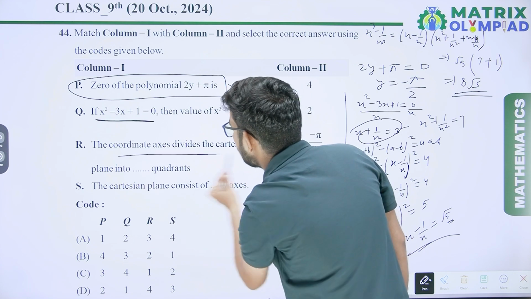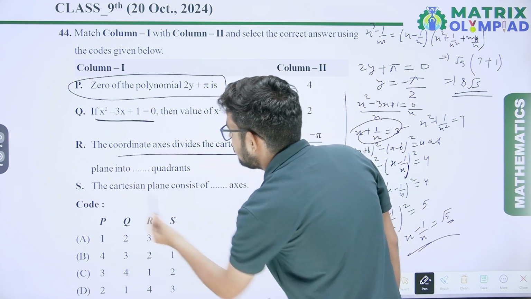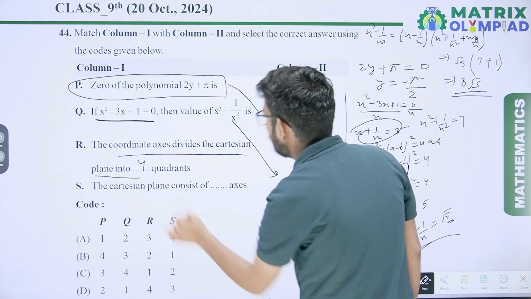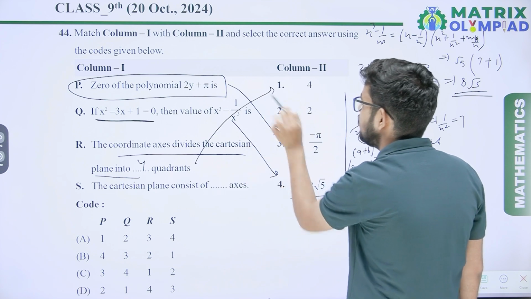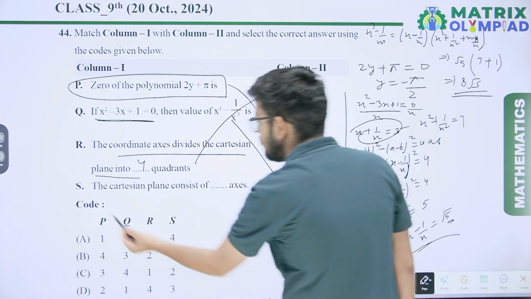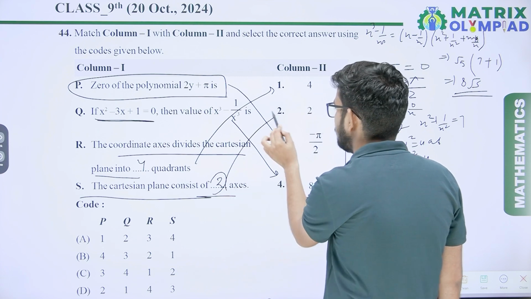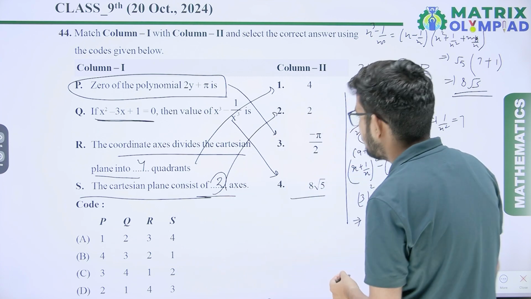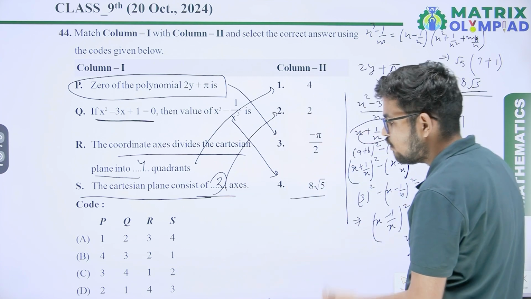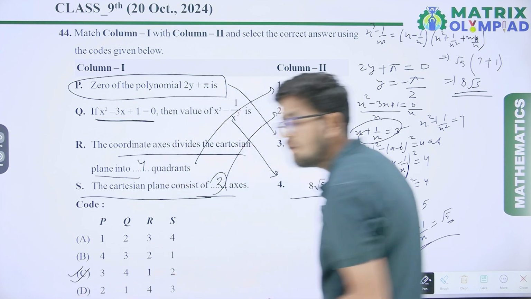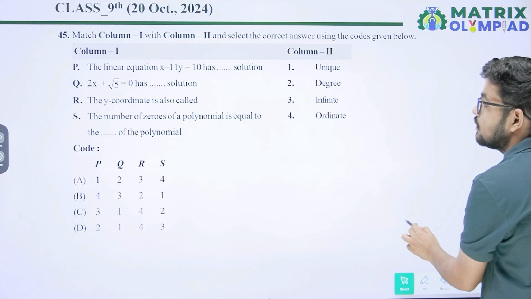The coordinate axes divide the Cartesian plane into 4 equal parts. So R's answer is first, 4 equal parts. The Cartesian plane consists of how many axes? 2 axes. So this answer is 2. So our correct answer is 3 4 1 2. Option C will be the correct answer.